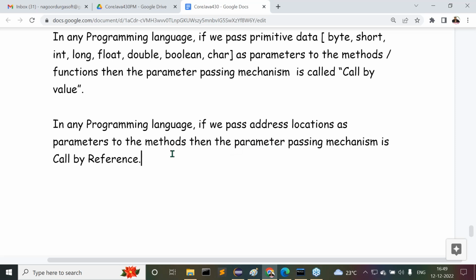Observe carefully. In any programming language, if we pass address locations as parameters to the methods, then the parameter passing mechanism is what they call by reference.